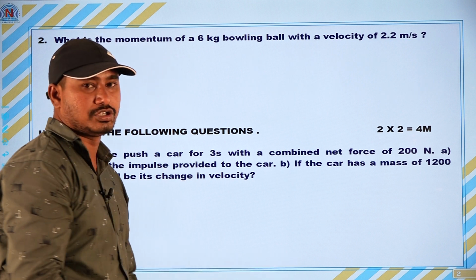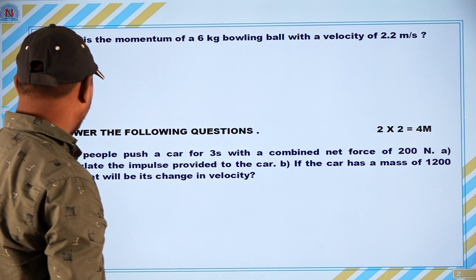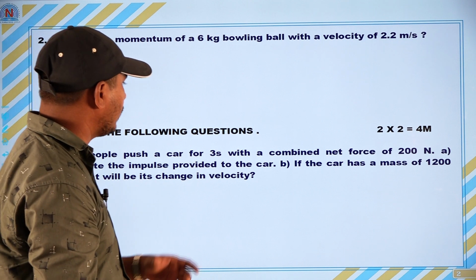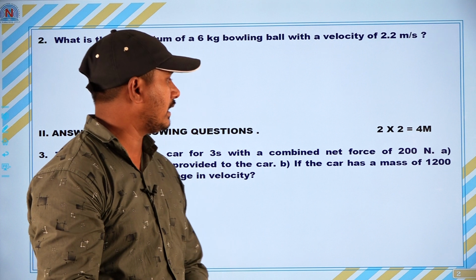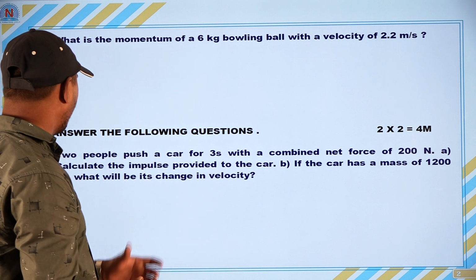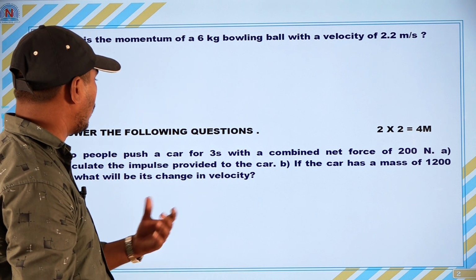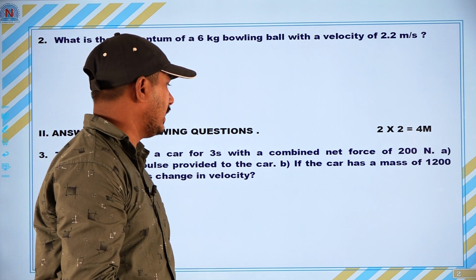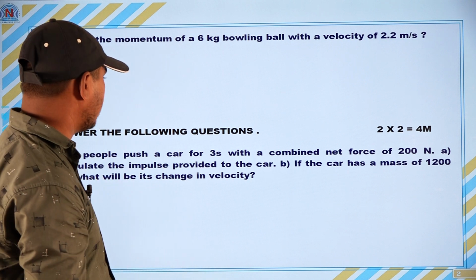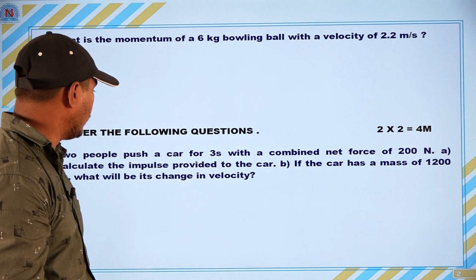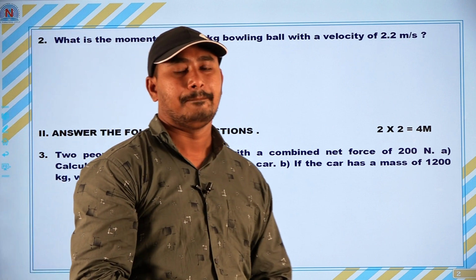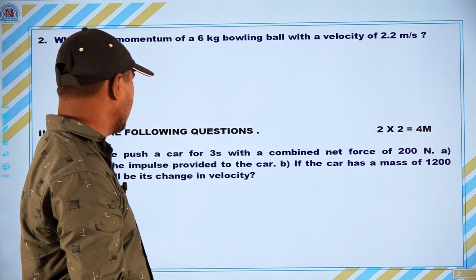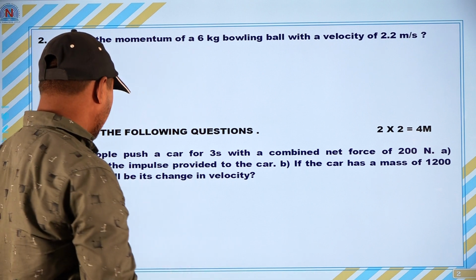Next see question number 3. Two people push a car for 3 seconds with a combined net force of 200 Newton. Now we have to calculate the impulse provided to the car. First of all you want to find impulse. Next, B: if the car has a mass of 1200 kg, what will be its change in velocity? So in this question you want to find first impulse and second the change in velocity.